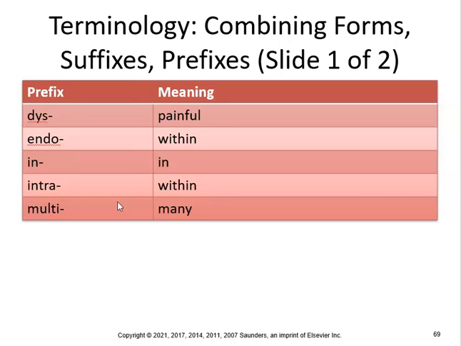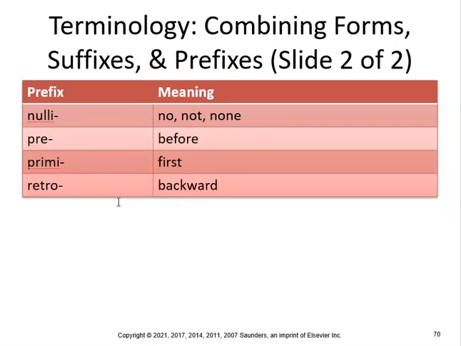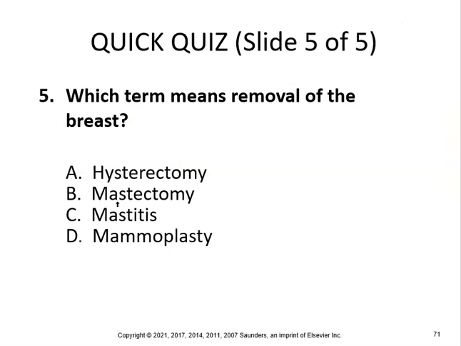Multigravida, a woman who has had more than one pregnancy. Nulli is no, not, no. So nullipara is a woman who has not had any vaginal births. Primipara would be a woman who's had or is giving birth to their first child. Retro is backward. Which term means removal of the breast? That would be mastectomy. Hysterectomy would be removal of the uterus. Mastitis is inflammation of the breast, and mammoplasty is repair, right? Surgical repair of the breast.